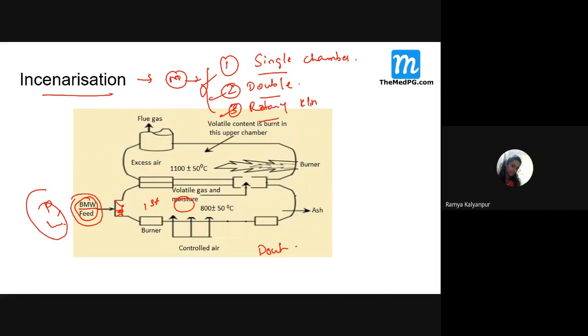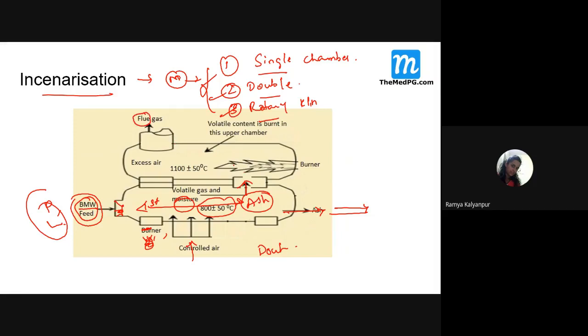Now, air will be there, then you start burning it. Full fire will be there. It will start burning, the temperature will rise. Then everything will be converted into ash. This ash will come out from one particular outlet. Then along with ash, what is produced, students? Carbon dioxide and other gases are produced.